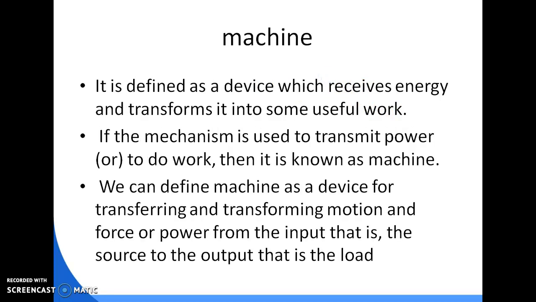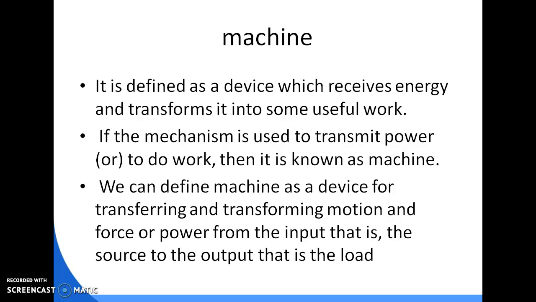Then I will talk about the machine. It is defined as a device which receives energy and transforms it into some useful work. If a mechanism is used to transmit power or to do work, then it is known as a machine. If we call something a mechanism, there should be relative motion.